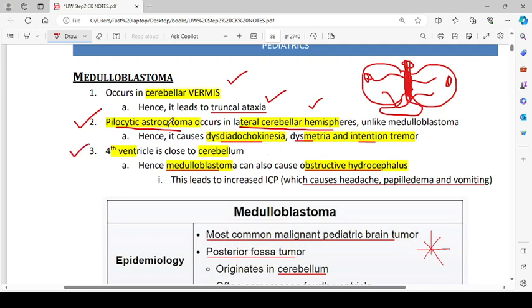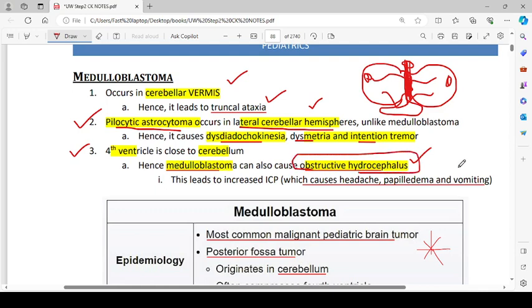Hence, medulloblastoma can also cause obstructive hydrocephalus. Since the fourth ventricle is close to the cerebellum, exactly, it is just underneath the cerebellum, that is how it can cause obstructive hydrocephalus.